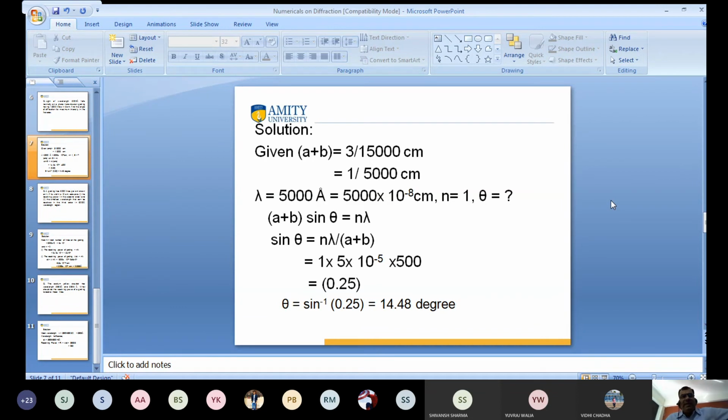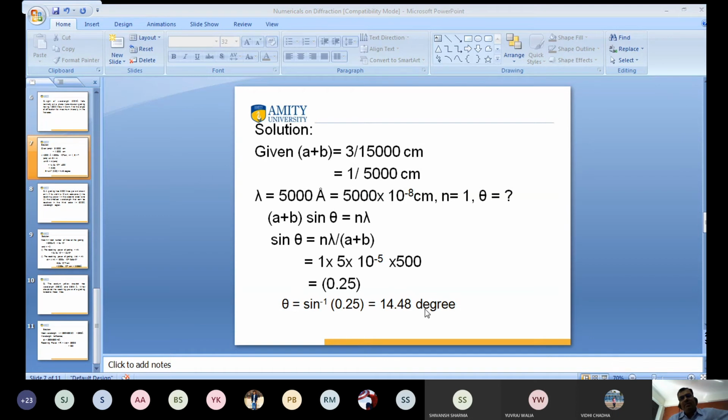Lambda is given, 5,000. L is equal to 1, first order. Theta is the question mark. So (A plus B) sin theta is equal to L lambda. Sin theta is equal to L lambda divided by (A plus B). L is given, lambda is given, A plus B is given. When I substitute this value, we get 0.025, and theta is equal to sine inverse of 0.025. This value is 14.48 degrees.